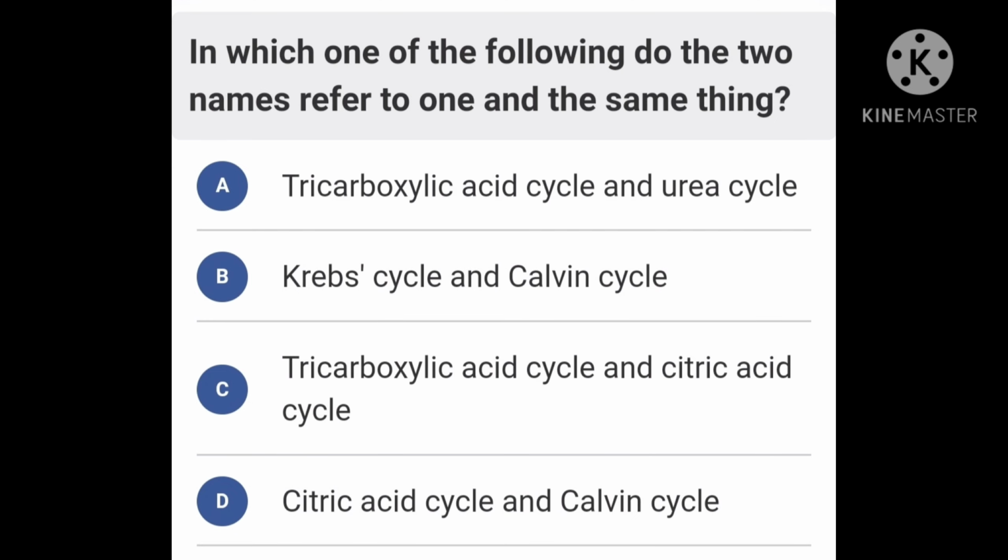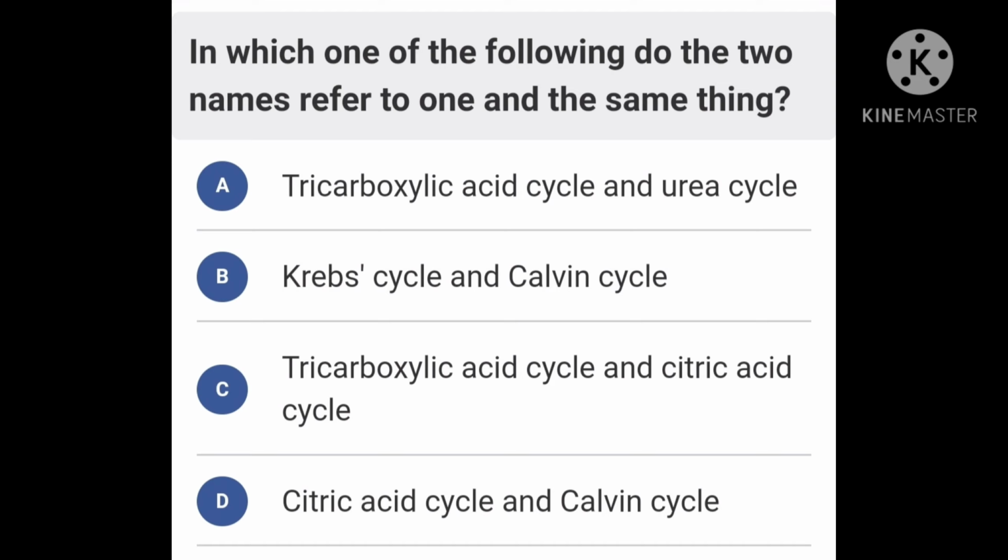Okay, next question. In which one of the following do the two names refer to one and the same thing? Option A, tricarboxylic acid cycle and urea cycle. Option B, Krebs cycle and Calvin cycle. Option C, tricarboxylic acid cycle and citric acid cycle. Option D, citric acid cycle and Calvin cycle.